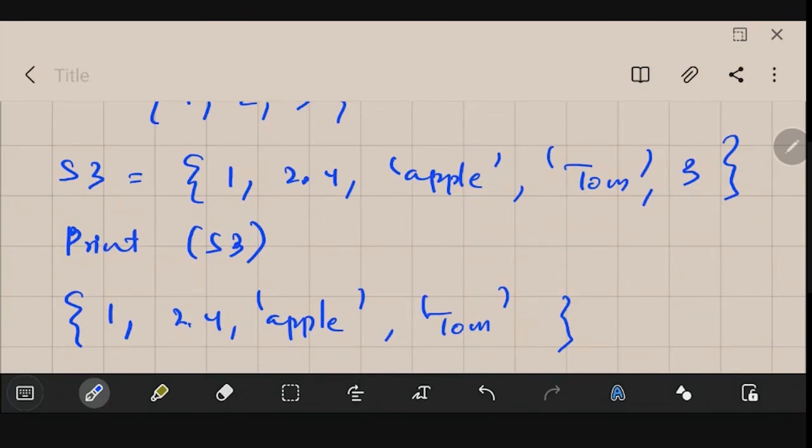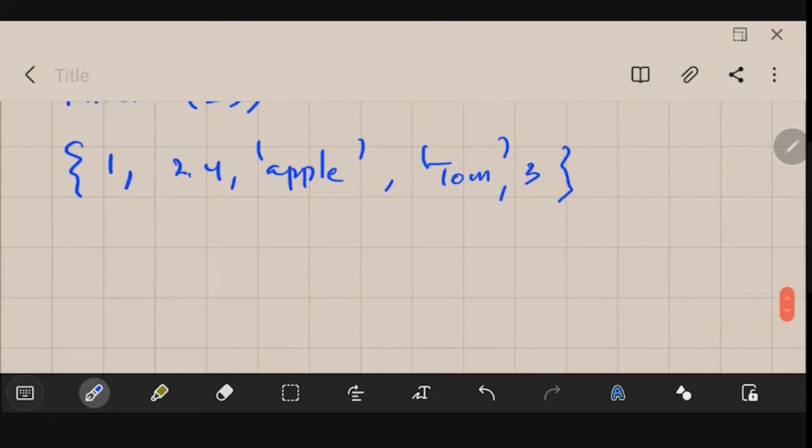The good thing about this set is that you could do all the set related operations, like union of sets and intersection of sets, and that kind of operations you could do with this data type. That is the reason we have a set data type.